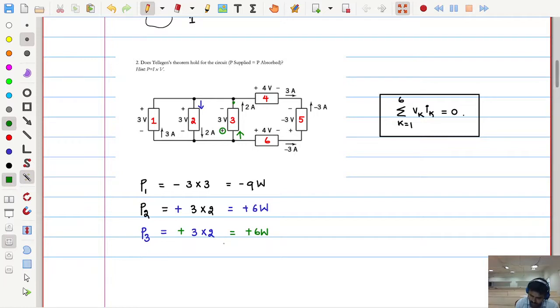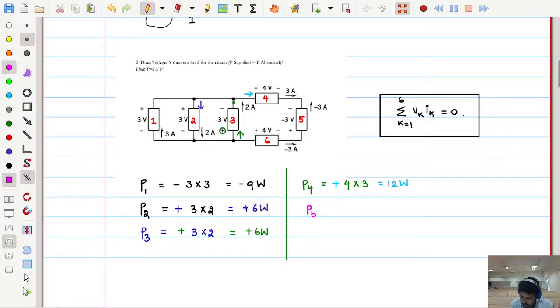Next, for the fourth element, P4: how much is the voltage? 4 volts. How much is the current? 3 amperes. Now where is this current entering? Cross verify. It is leaving from this terminal, so it is entering at the positive terminal here. So the power is positive. How much is that? 12.